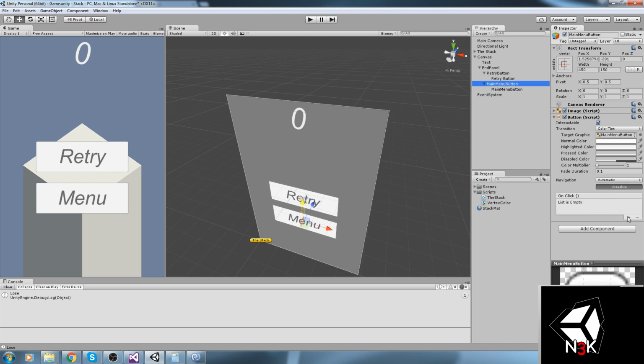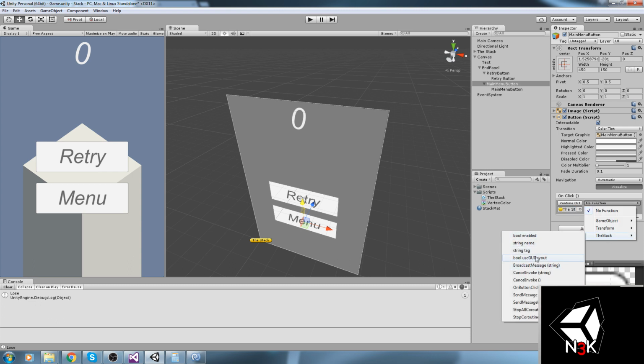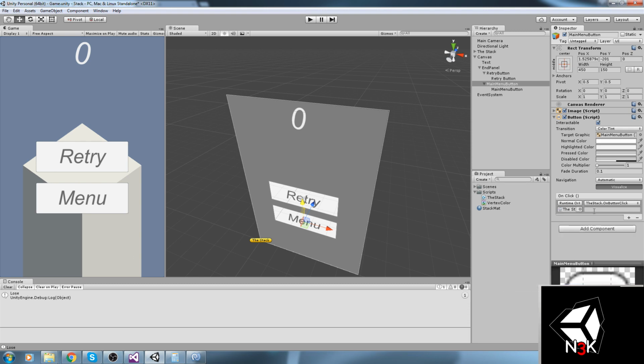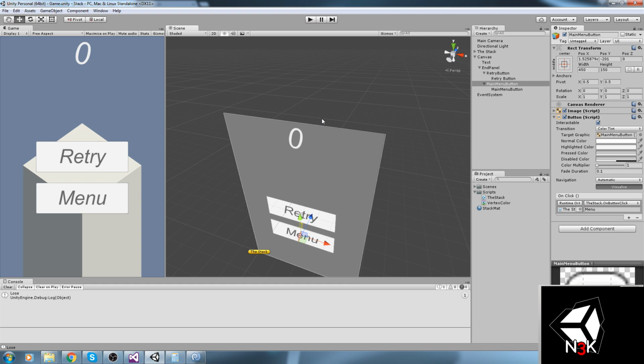Now, as far as the main menu goes, we do the exact same thing. So drag the stack in there, the stack, onButtonClick, and this is the menu scene. Okay.